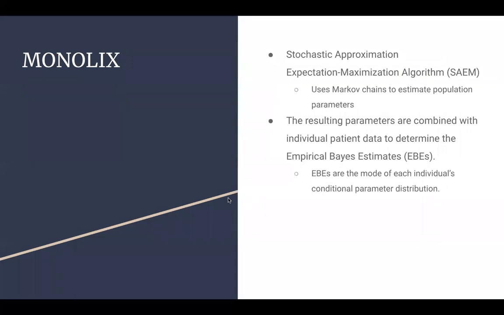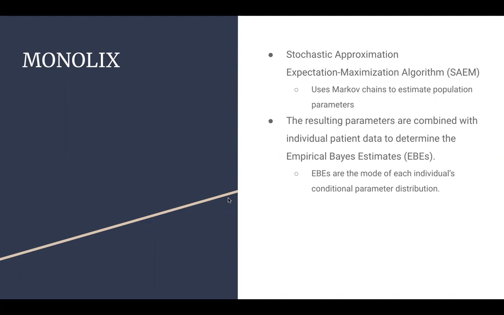Mixed effects modeling was implemented in Monolix, a modeling software created specifically for that purpose. The stochastic approximation expectation maximization algorithm, or SAEM, is Monolix's implementation of the stochastic algorithm. SAEM is an iterative algorithm that uses Markov chains to estimate population parameters.